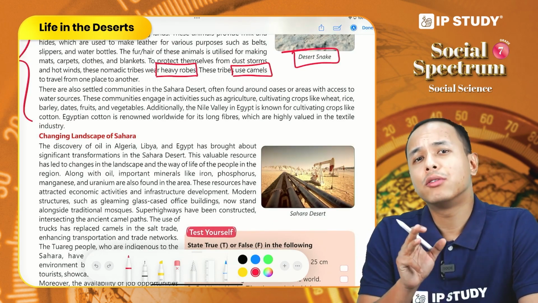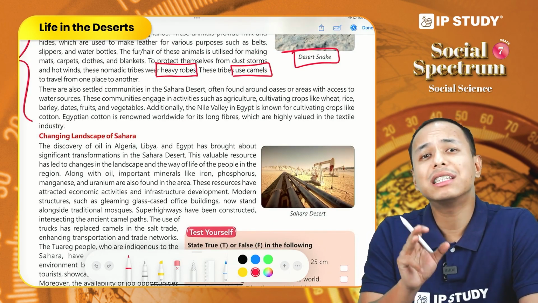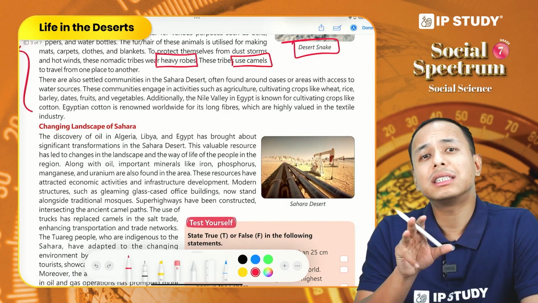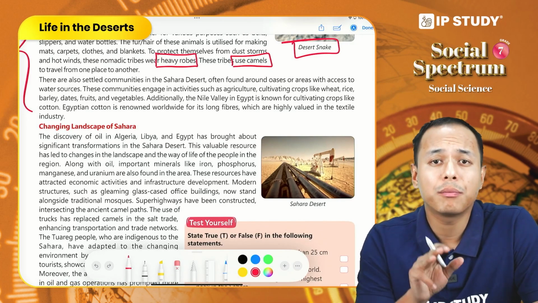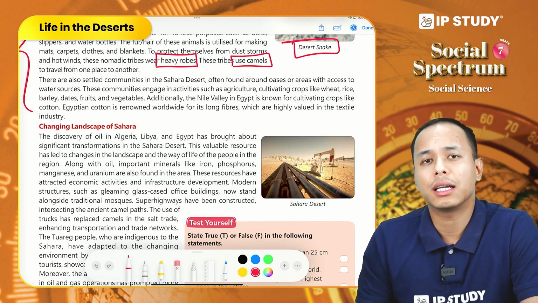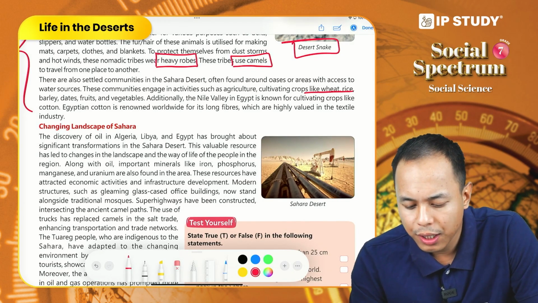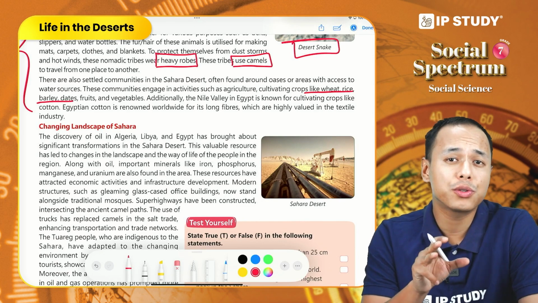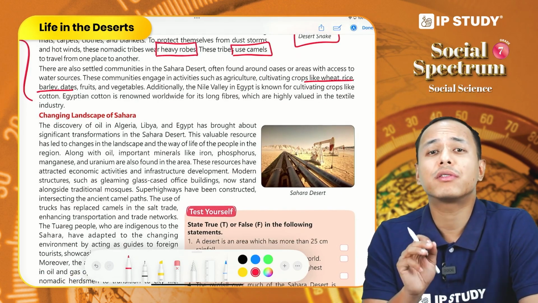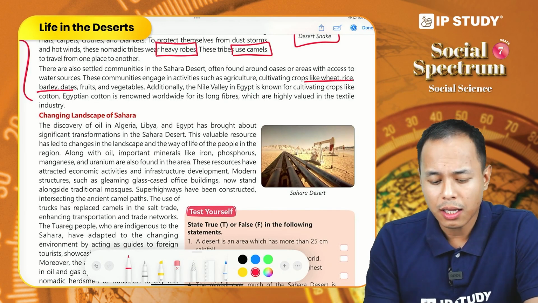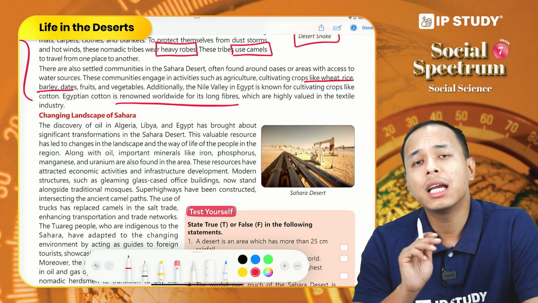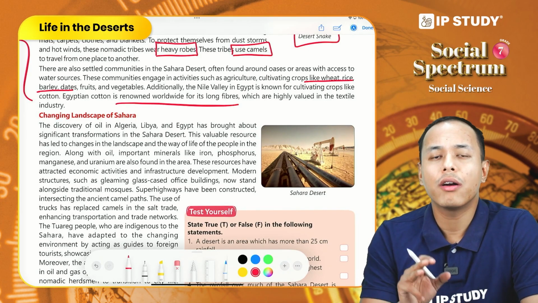So apart from nomadic pastoral tribes, we also find settled communities living in the Sahara region. Most of these settled communities live near the oasis because of the presence of water, and they use this water to practice agriculture. They grow crops like wheat, rice, barley, dates, fruits, and vegetables. Additionally, the Nile Valley in Egypt is famous for the cultivation of cotton. In fact, Egyptian cotton is highly favored in the textile industry because of its long fiber.